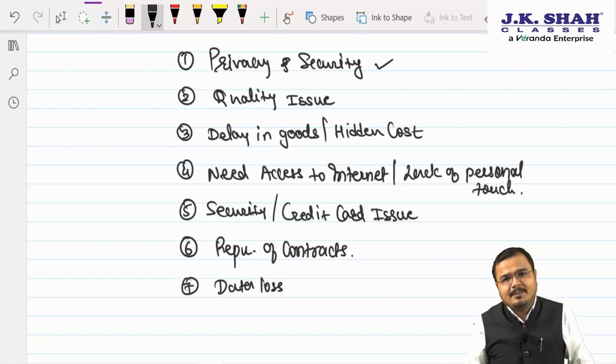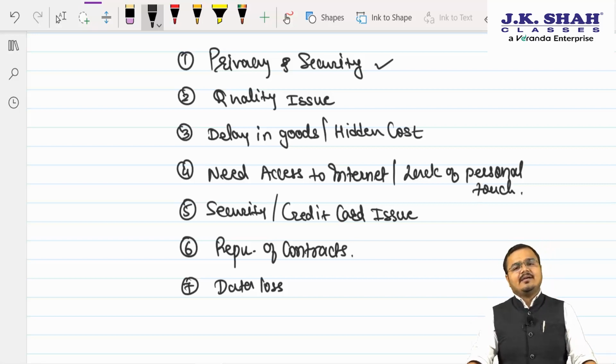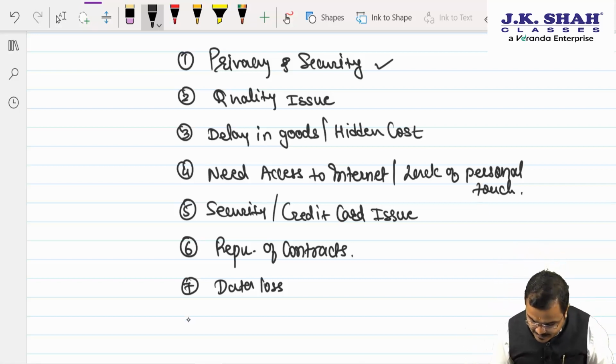Many times we get news that the data from Facebook got leaked. Many reputed websites have also faced this risk, that the data got leaked. So data loss is generally one more major threat in e-commerce business. One more risk is attack from hackers.